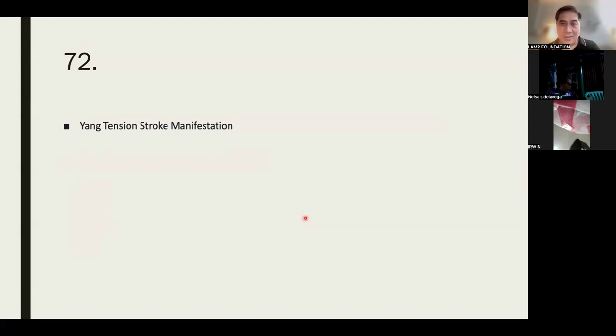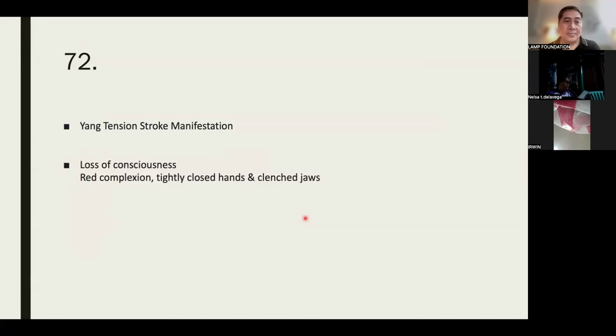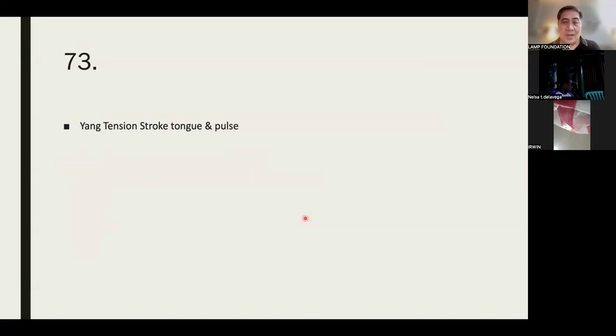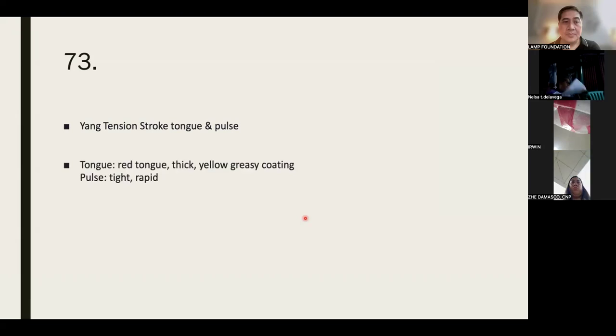Now let's go to yang tension stroke manifestation. Loss of consciousness, red complexion, tightly closed hands, and clenched jaws. Tongue and pulse: the tongue would be red with a thick, yellow, greasy coating.